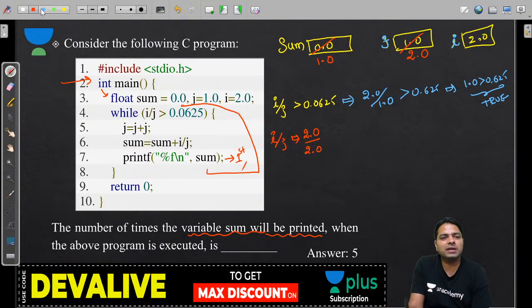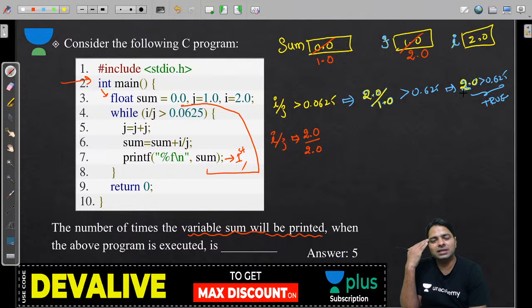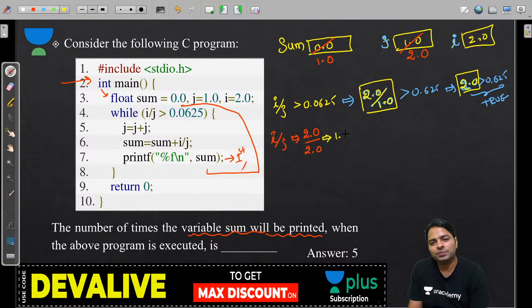Previously look at what was my calculation. 2 by 1 was a 2, right? So look at that previous calculation. How did I do? I had this problem from long time. 2.0 by 1.0. Everybody knows in the world it is 2.0. But how did I say it is a 1? That is assumptions, illogical reasons that nobody can explain why are you doing that way, right? So you should be very careful. This is 2.0. Now we got this is 1.0. This is definitely greater than 0.0625. And this is also true.